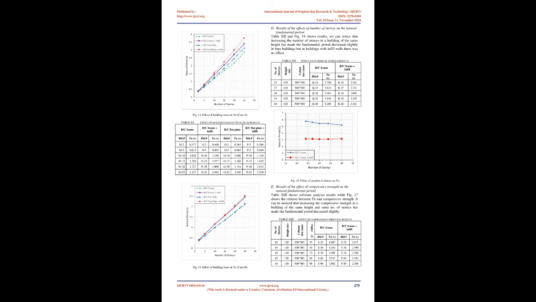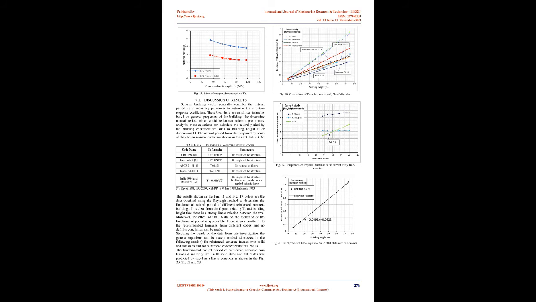6. Parametric study of different R/C building results. A. Results of the effects of building heights on the natural fundamental period. Table 7 and Table 8 show software analysis results in both directions, while Fig 11 and Fig 12 show the relation between natural period and the number of stories in different cases in X direction and Z direction.